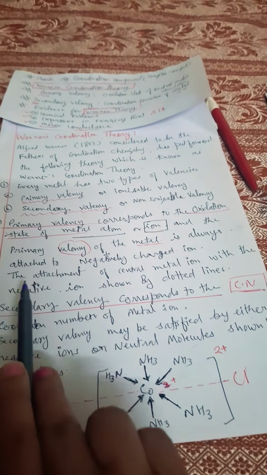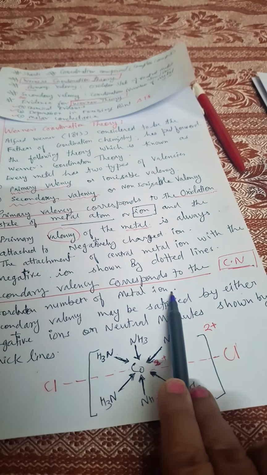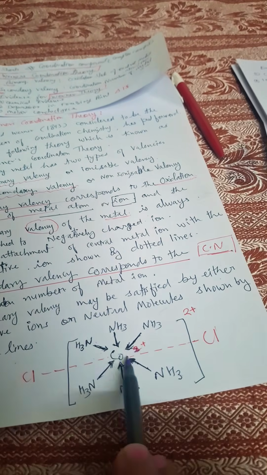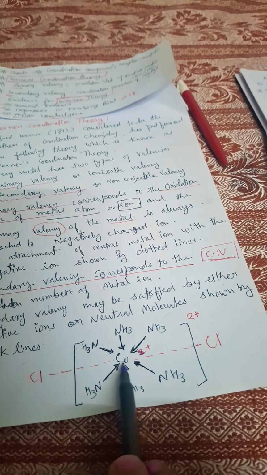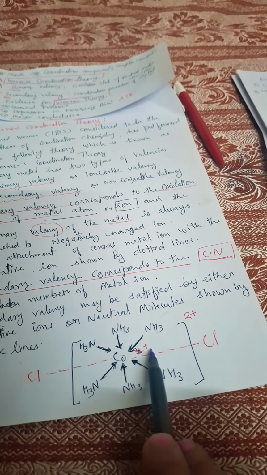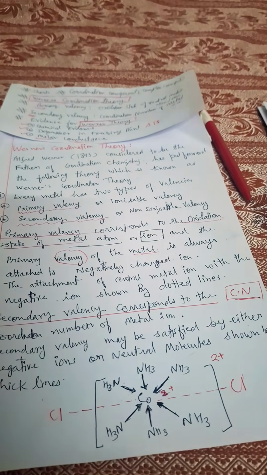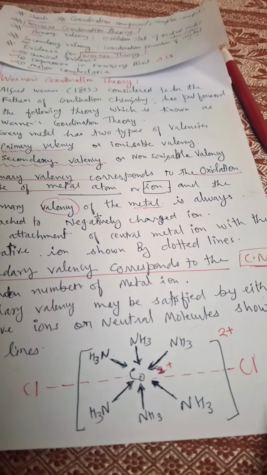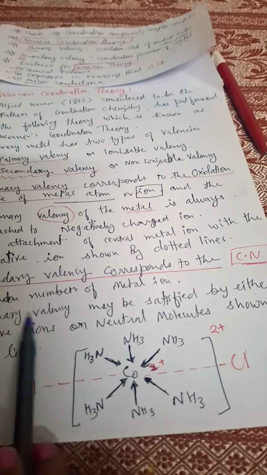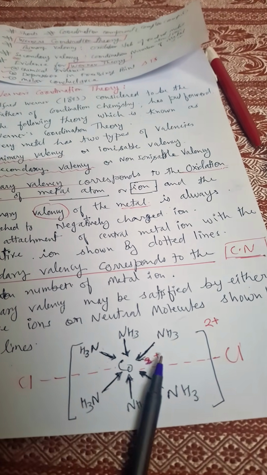So secondary valency corresponds to the coordination number of the metal ion, and primary valency corresponds to the charge on this metal ion. Here cobalt has 2 positive charges, so we will say the primary valency of cobalt is 2 plus, or simply we can say 2. Now we will see what the evidence for it is.